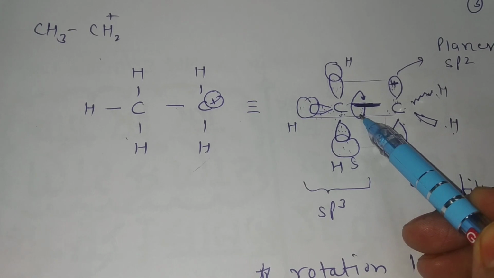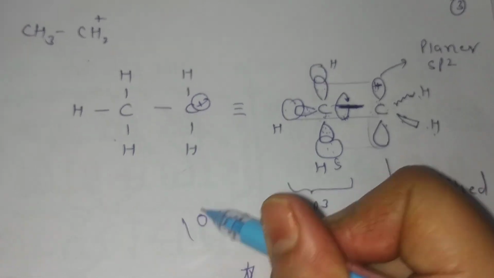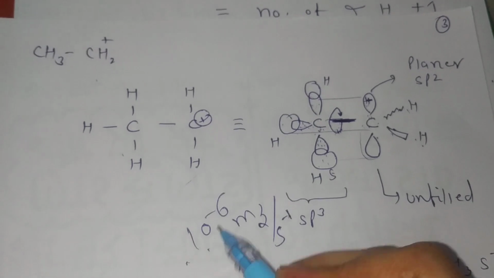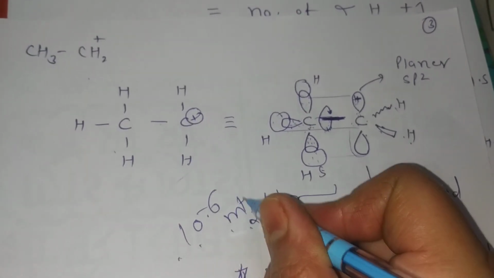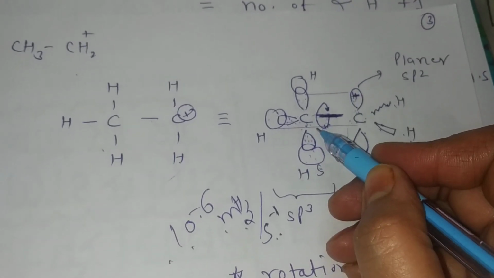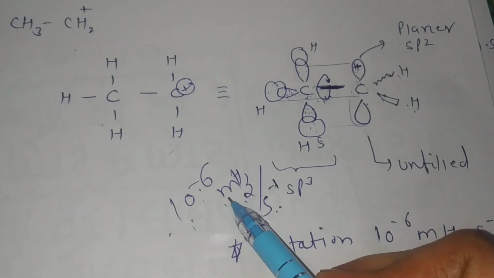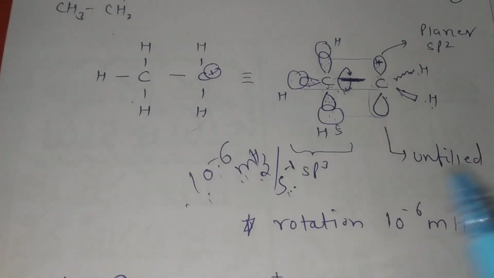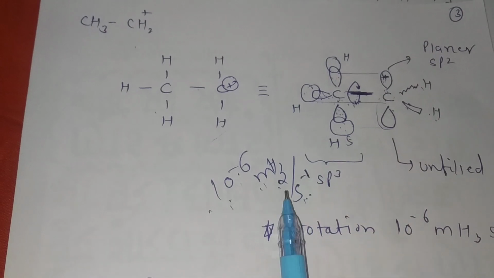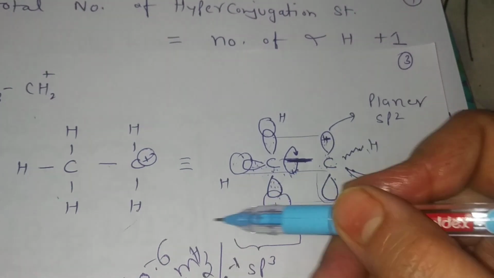Here this sigma bond rotates, students, almost 10 to the power minus 6 megahertz per second. This sigma bond, or all sigma bonds, rotate very rapidly. This rotation is so fast, and during this rotation, when both planes are in the same phase, bonds get intact.